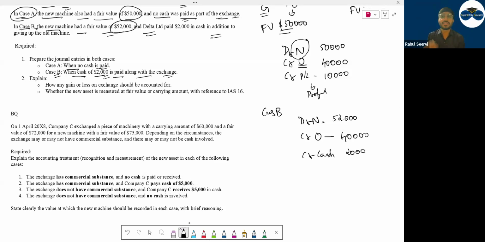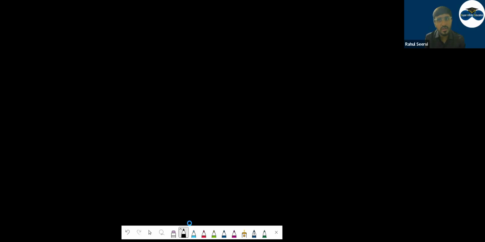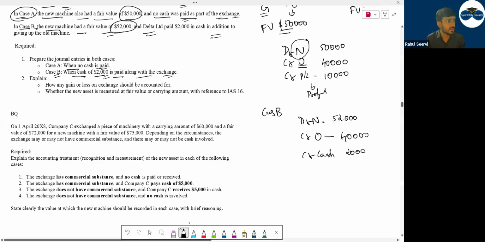Is your journal entry still tallying? No, there is a difference. On the credit side you have 42,000. On the debit side you have 52,000. So किस side? Can I say on the credit side P&L gain you have of 10,000. अब समझ में आया केस ए केस बी?